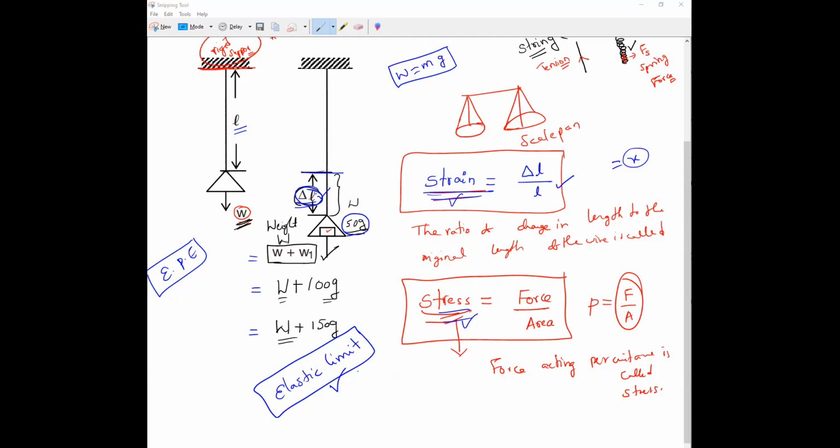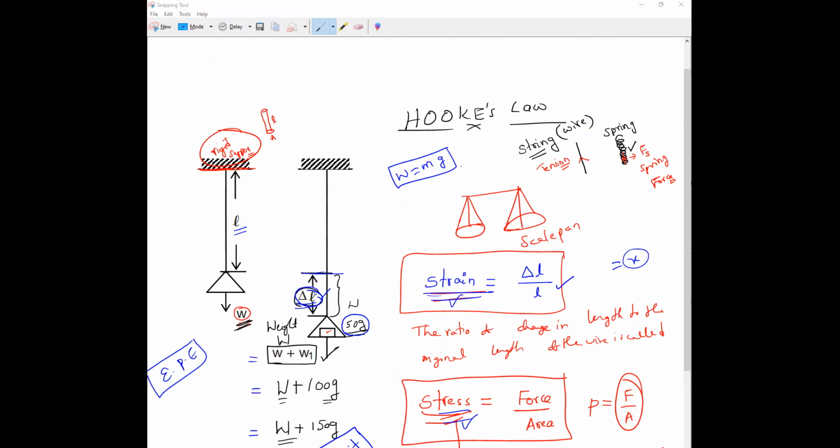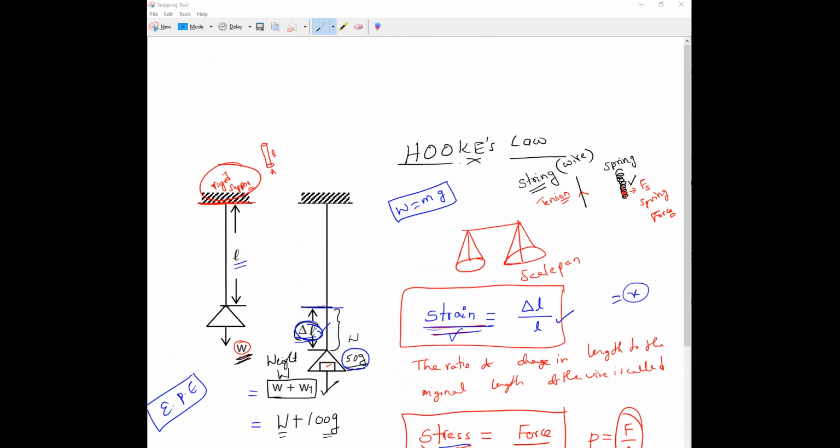That is called Hooke's law. Hooke's law says that within the elastic limit, the ratio of stress to strain is constant. What is Hooke's law, everybody?